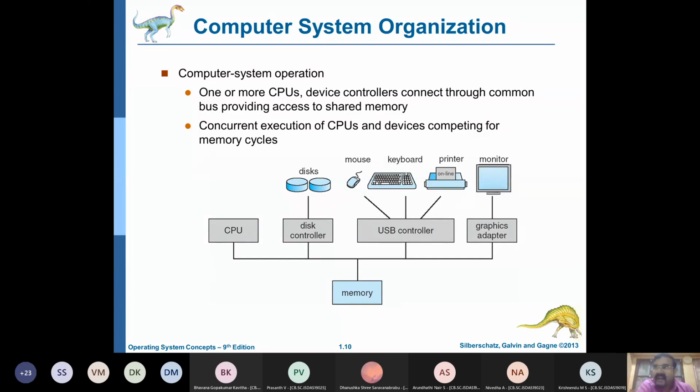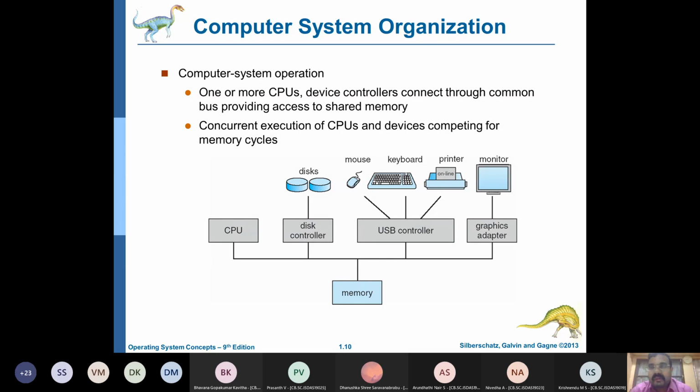It is akin to our human body, where there are arteries and veins. Arteries carry blood from the heart to the various parts of the human body, and the veins carry blood back from these various parts of the body back to the heart. So it's something like that. And the heart, you can say, is the processor. Here the processor is the heart of the computer.